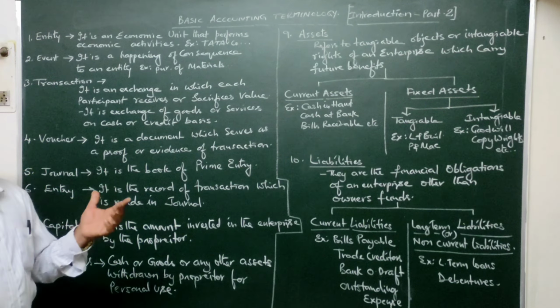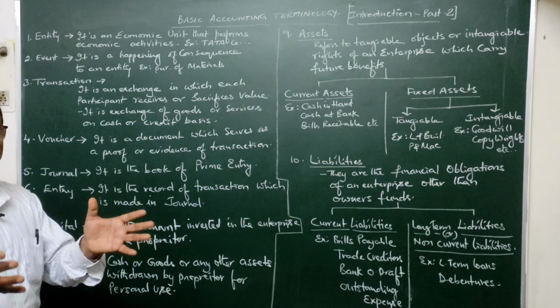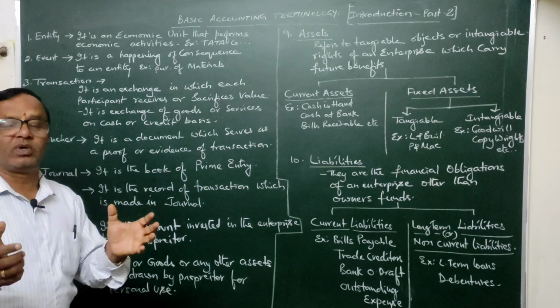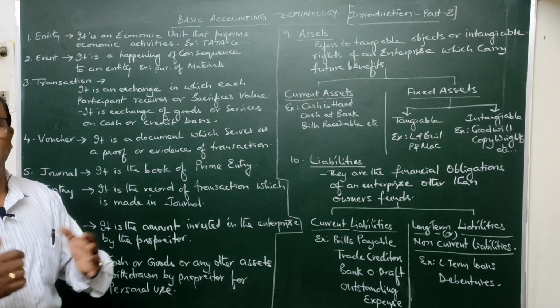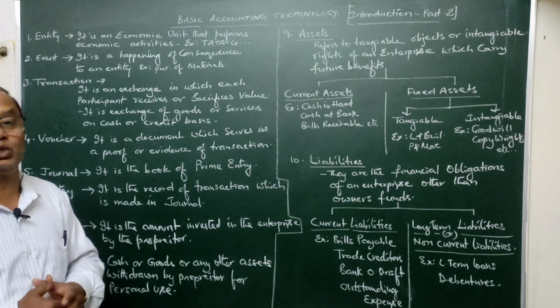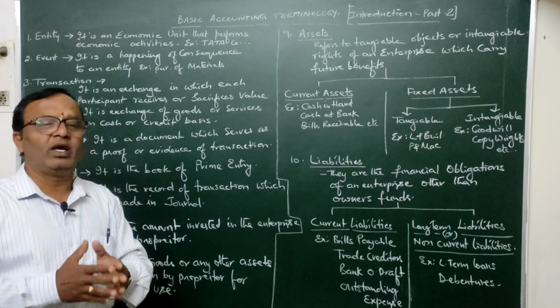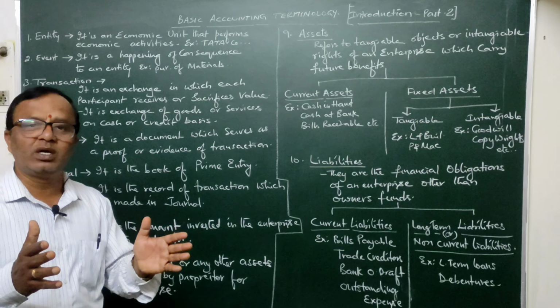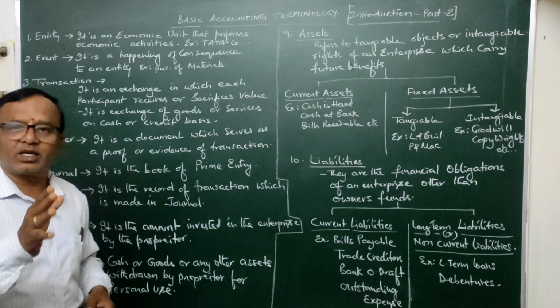For example, the person who started the business might have brought some amount in terms of rupees, and similarly some furniture, some building, certain other assets also into the business to commence it. So when we use the word capital, simply we can say it is money or money's worth which is brought by the proprietor into the business to commence the business.